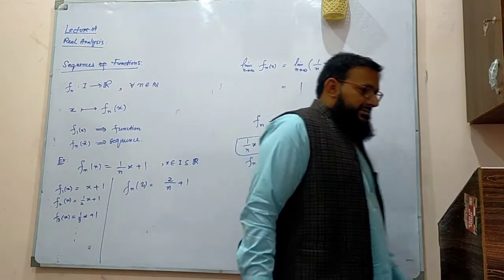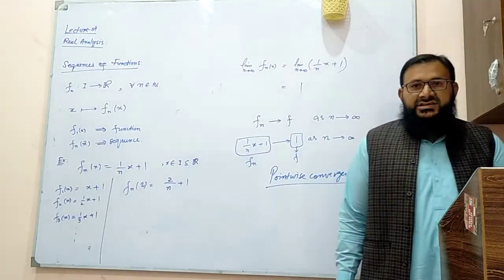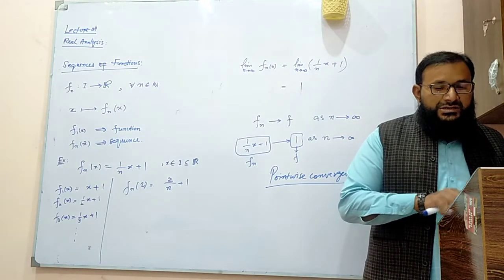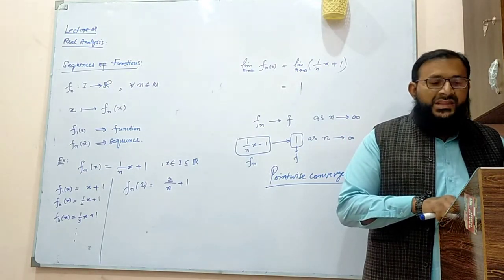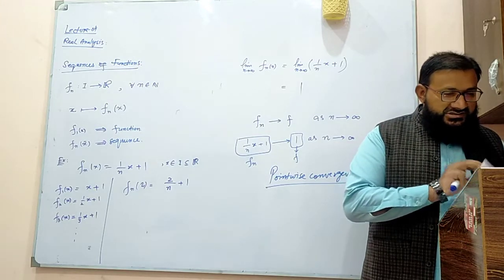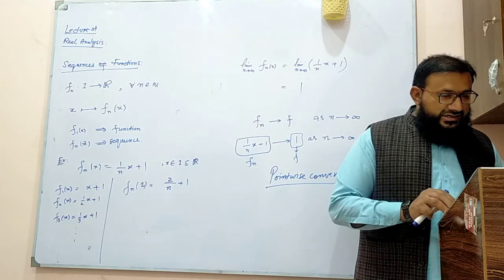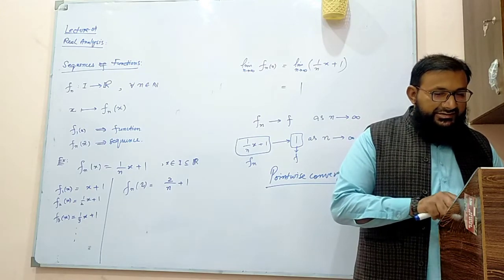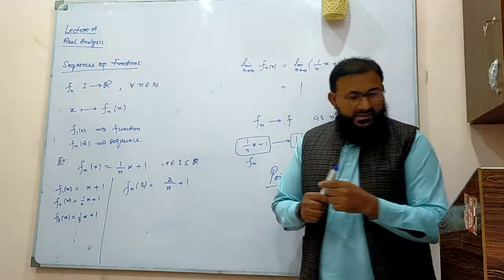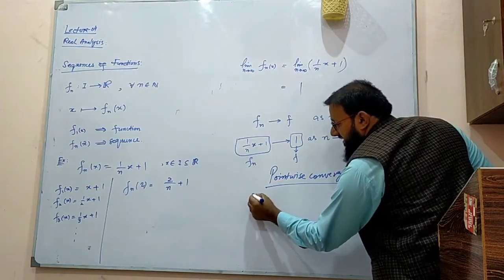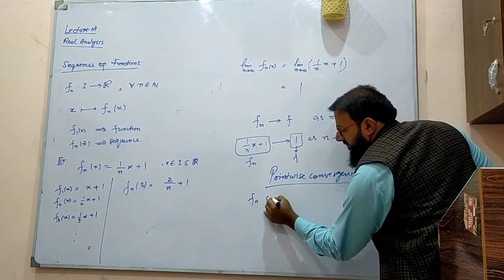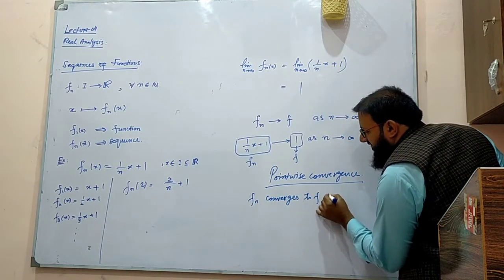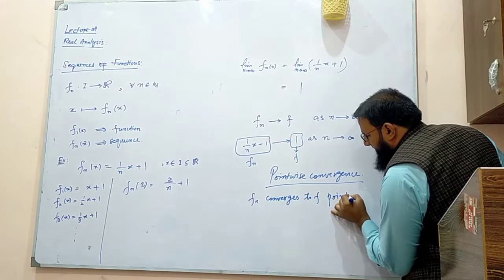In mathematical terms, the definition is a bit different, but this is the idea of what we mean by the pointwise convergence of sequences of functions. We should at least know what the definition is, so let me write that. How can we define the pointwise convergence? So we say that fn converges to f pointwise.